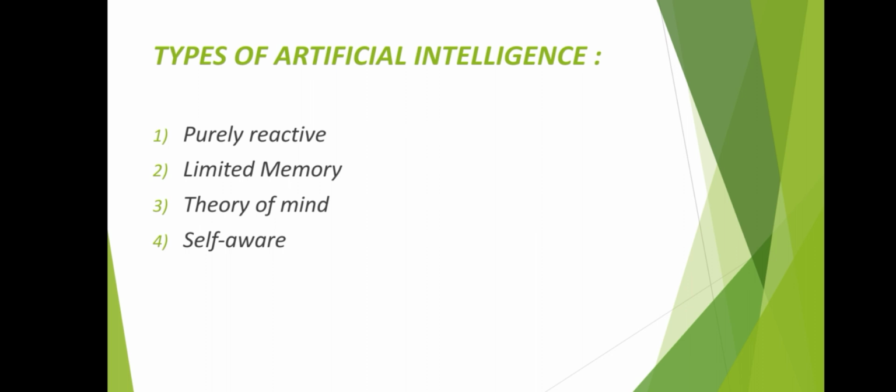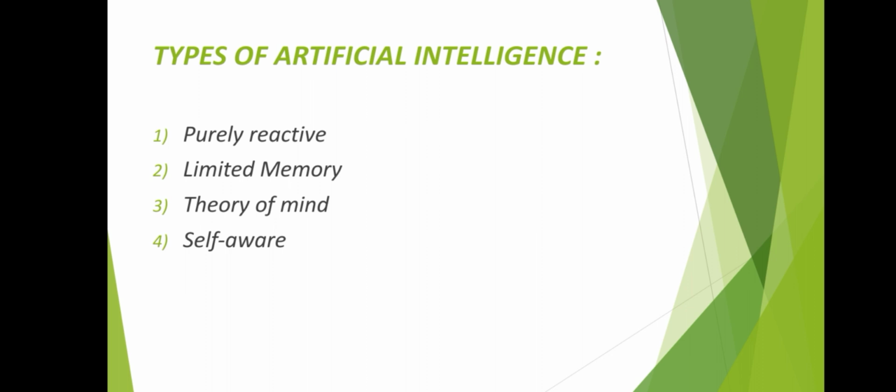And the second one, limited memory. These machines collect previous data and continue adding it to their memory. They have enough memory or experience to make proper decisions, but memory is minimal. For example, this machine can suggest a restaurant based on the location data that has been gathered.